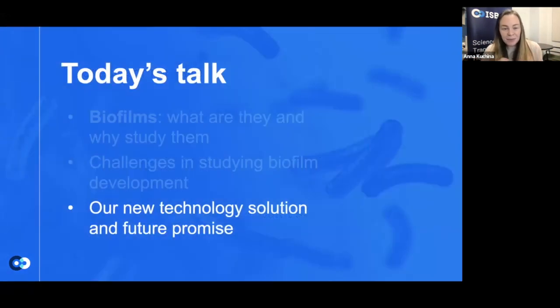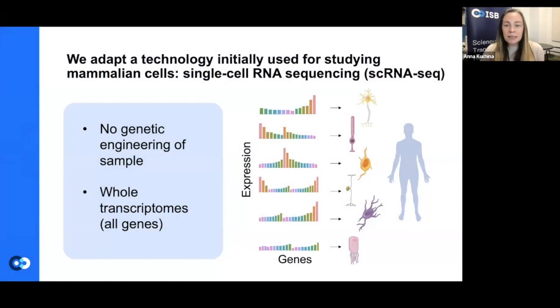And this leads me to the introduction of our new technology that we've developed. I've developed during my postdoc with Georg Silik and Leandra Bretner at the UW. And so we adapted a technology that was initially used for studying gene expression on cell types in mammalian cells, which is called single-cell RNA sequencing. You've probably heard about it. It's very popular these days.